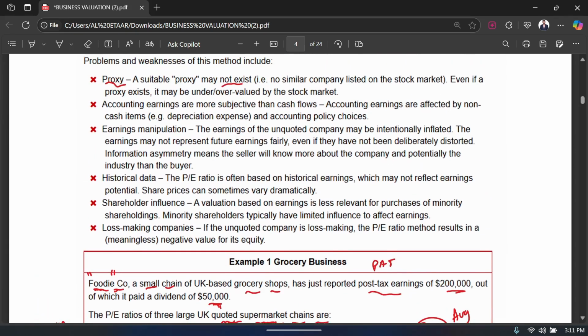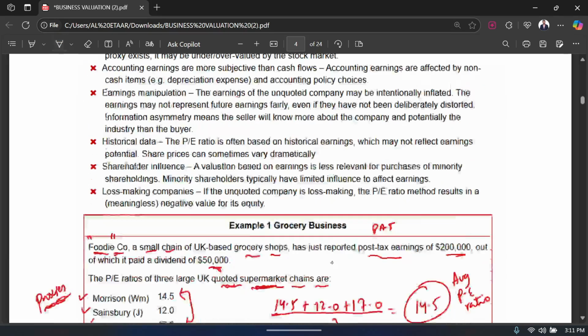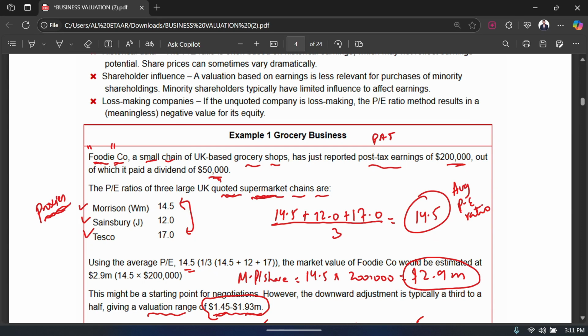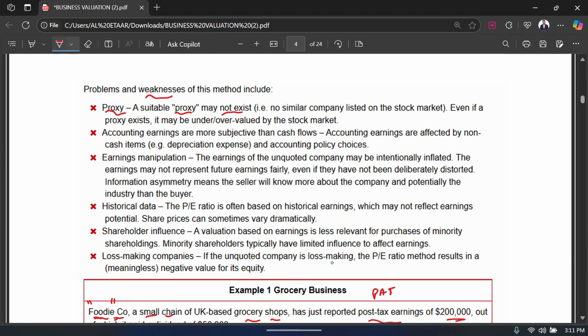If you are operating in a new type of business which is very new to the market, and you are one of the early adopters, then there is going to be no competition, no similar companies in the market. Then how are you going to use proxies? How are you going to get the PE ratio for other similar companies, because there are going to be no similar companies? So that is one weakness of this method.